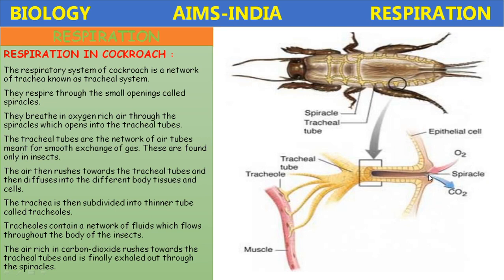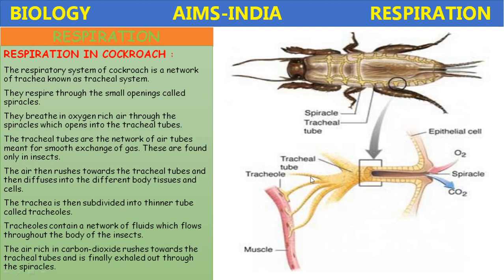First, a small opening is present. They are called spiracles. From the spiracles, the air rich in oxygen enters inside. These spiracles open into tubes called trachea or tracheal tubes.